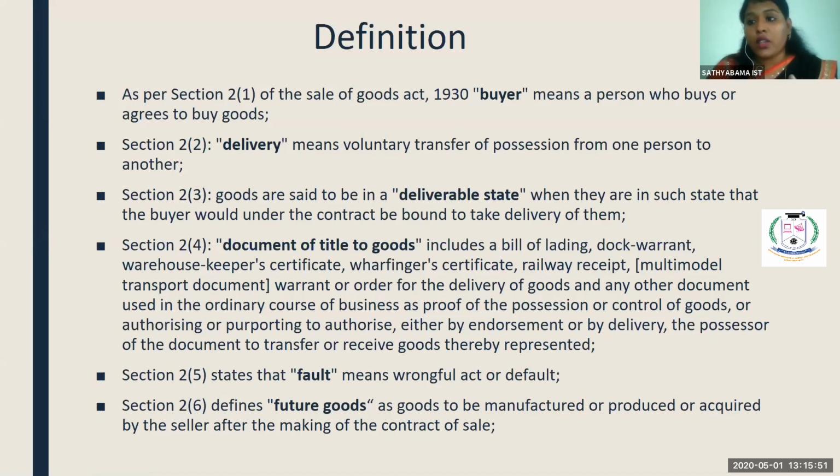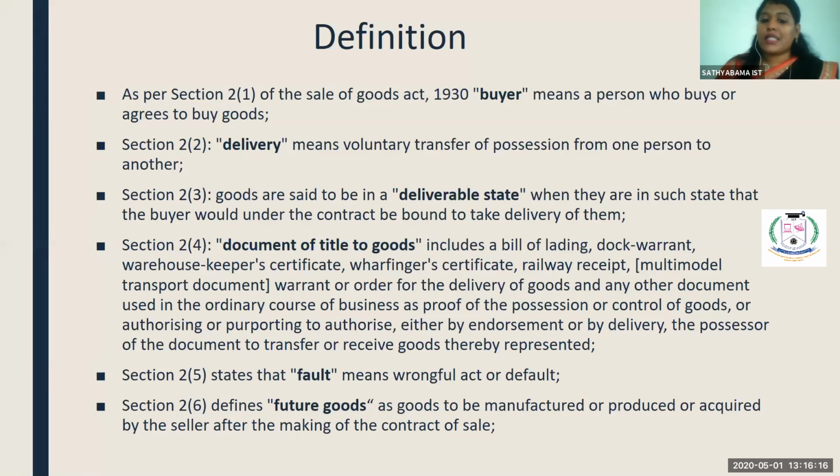It speaks that it should have mercantile quality. Section 2 subclass 4 says about the document of title. Subclass 5 is about the fault. Fault means any default or any error relating to the sale of goods.